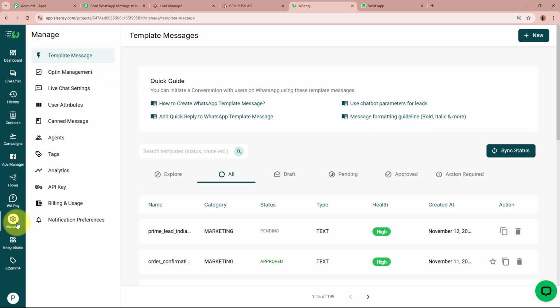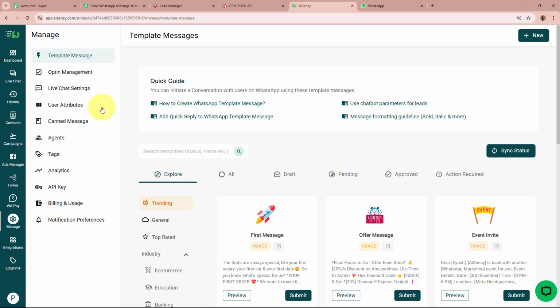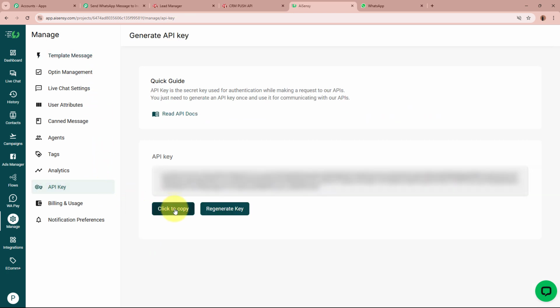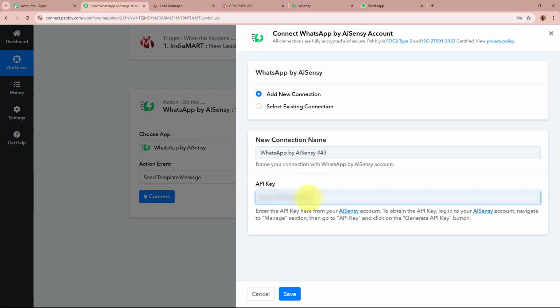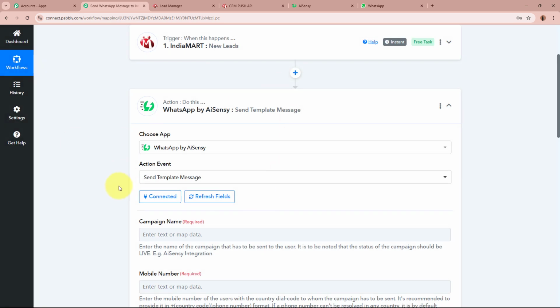For that, from the left side of the panel, go to the manage option. Under manage, go to this API key section. This is the key. Copy it from here and paste it in the workflow that you're creating, and then click on the save button. As you do that, WhatsApp by AISNC is now connected to Pabbly Connect.